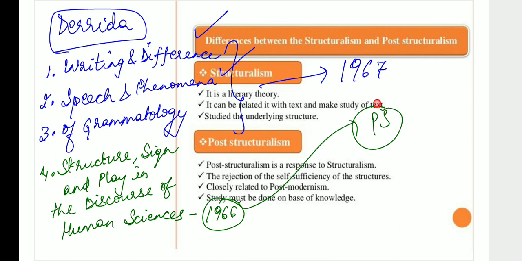And Derrida was not happy with binary opposition. Remember, structuralism was having binary opposition. Structure is a language made of sign. Sign has signifier and signified as binary opposition. He was against this binary opposition. So Derrida, what are we able to see? His most quoted and most famous assertion, right?